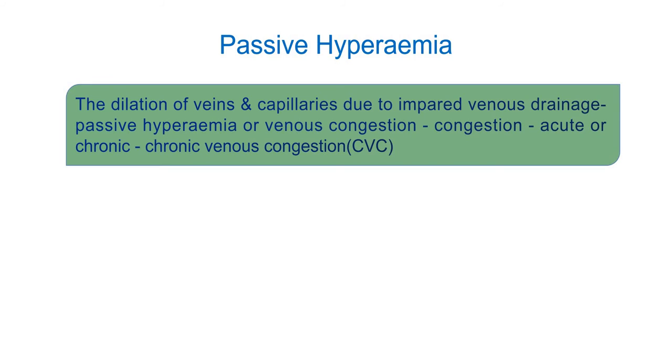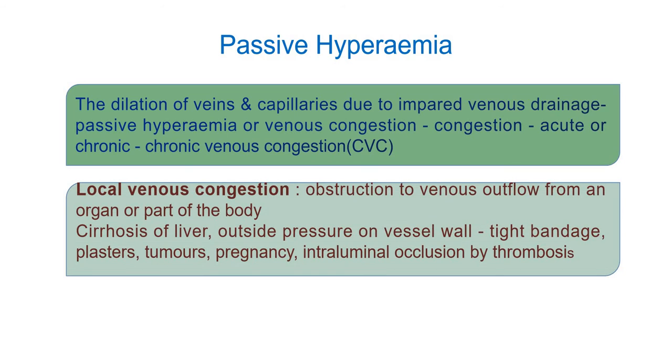Now the affected tissue or organ is bluish in color due to accumulation of venous blood, a condition we call cyanosis. The obstruction to the venous outflow may be local or systemic. Accordingly, venous congestion again shows two types: local venous congestion or systemic venous congestion.